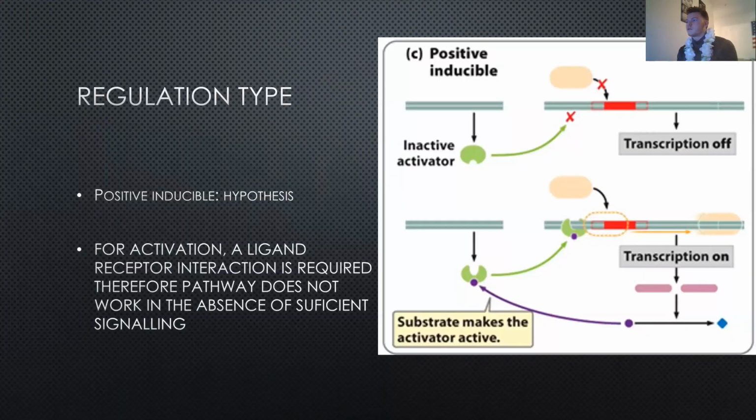Okay, so the final part of it, we were told to hypothesize what regulation type this was and tell why. So the regulation type that I chose was the positive inducible. So that was my hypothesis because as you can see here, a ligand goes on to read through the entire network, which is what you need for a positive inducible. So as I wrote here, for activation, a ligand receptor interaction is required. Therefore, the pathway does not work in the absence of sufficient signaling when that ligand receptor is not there.